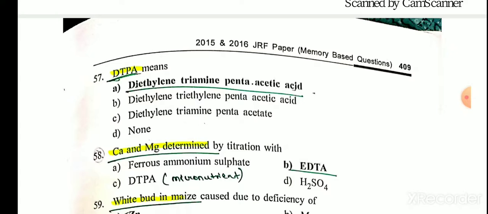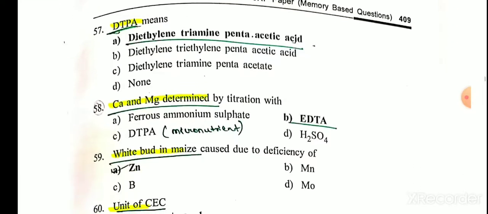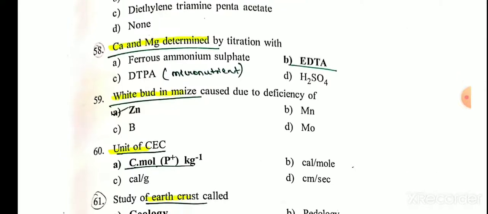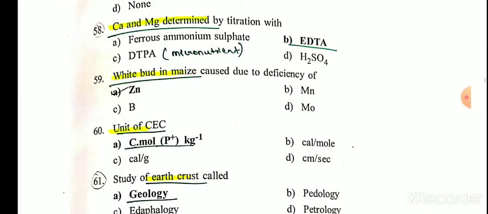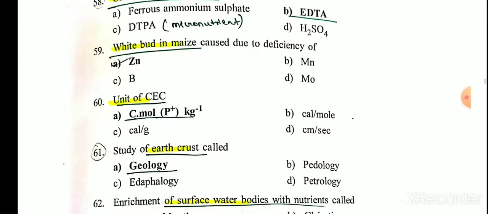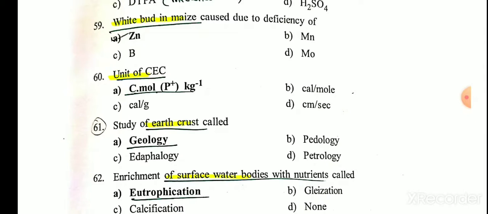DTPA means diethylene triamine pentaacetic acid. Calcium and magnesium are determined by titration with EDTA. White bud of maize is caused due to deficiency of zinc. The unit of CEC is centimole proton per kg.